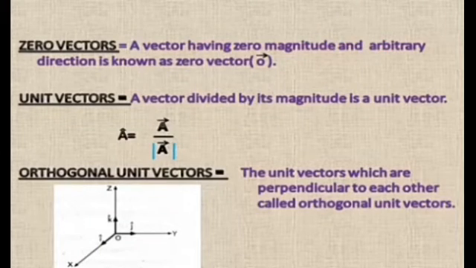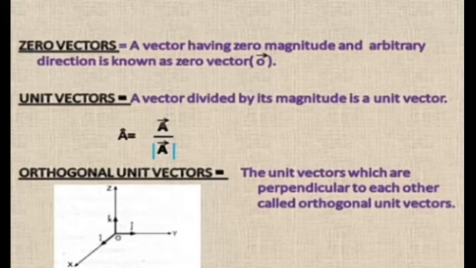Zero vectors. A vector having zero magnitude and arbitrary direction is known as a zero vector. Arbitrary direction means not known to us. It may be anywhere. And it is represented by the vector symbol over the 0. Unit vectors. A vector when divided by its magnitude is called a unit vector. It is represented by a cap, and it can be formulated as A cap is equal to vector A upon mod of vector A, where mod of vector A represents the magnitude of that given vector A.